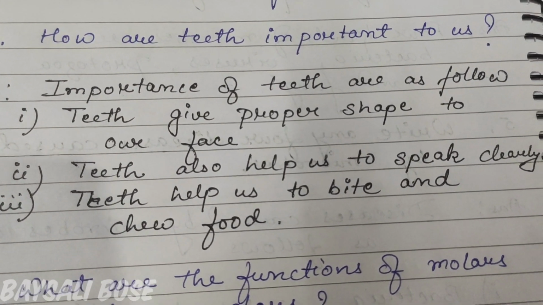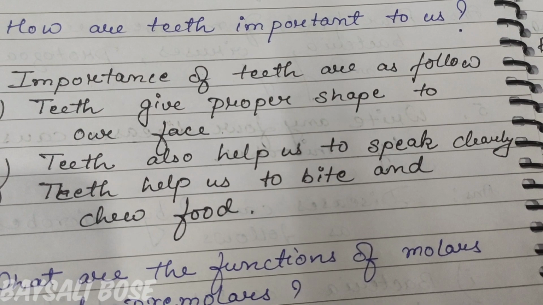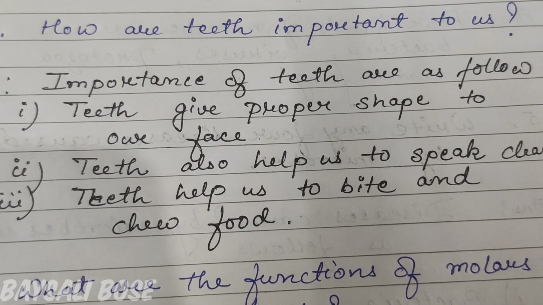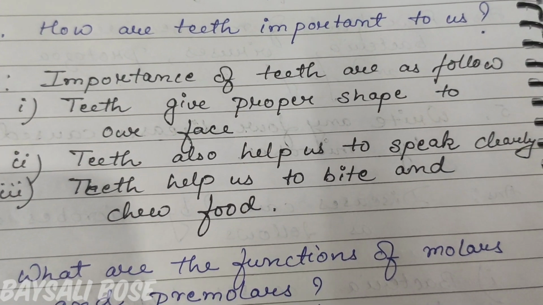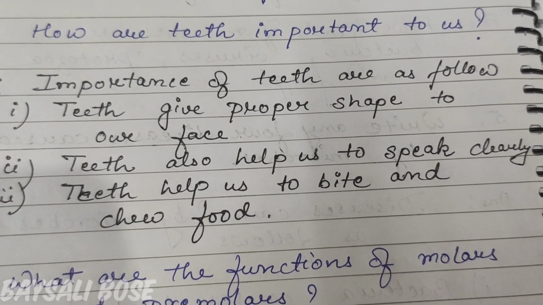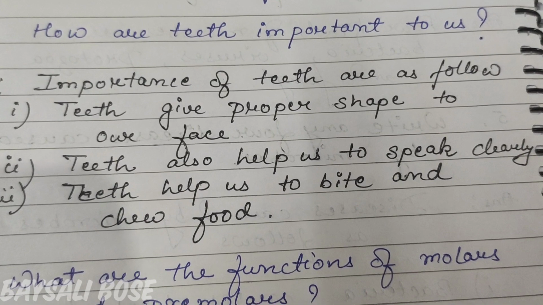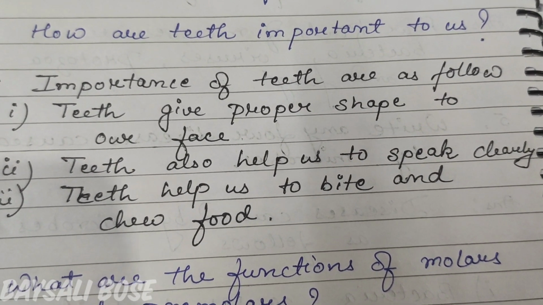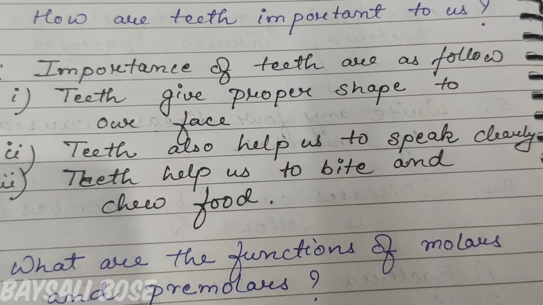Number 2, teeth also help us to speak clearly. Teeth help us to bite and chew food. So the three importances of teeth are as follows. Teeth give proper shape to our face. Teeth also help us to speak clearly. Teeth help us to bite and chew food.